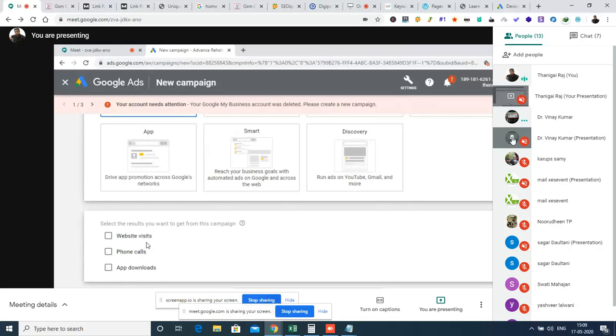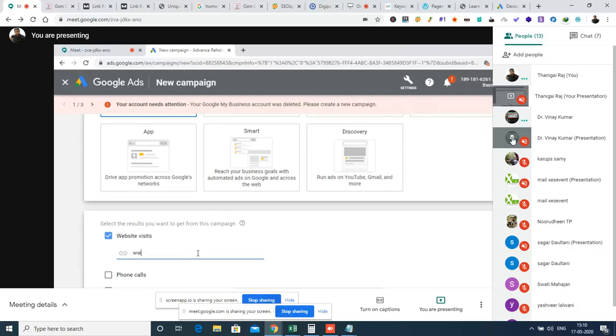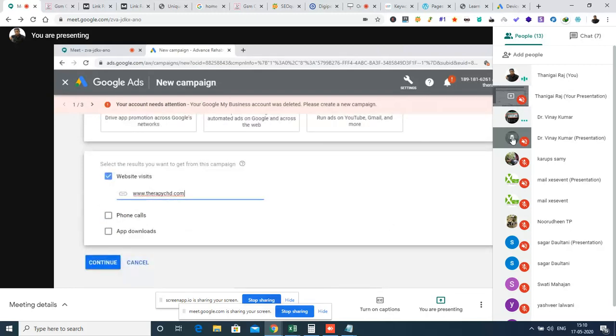Yes, you have three options when it comes to website traffic. One is the website visit option. Then we have the phone call option. Then we have the app download option. If it is a website, we will go for the website visit option. So click website visit. Then enter your website name. Okay, scroll down. Let us give the continue option.